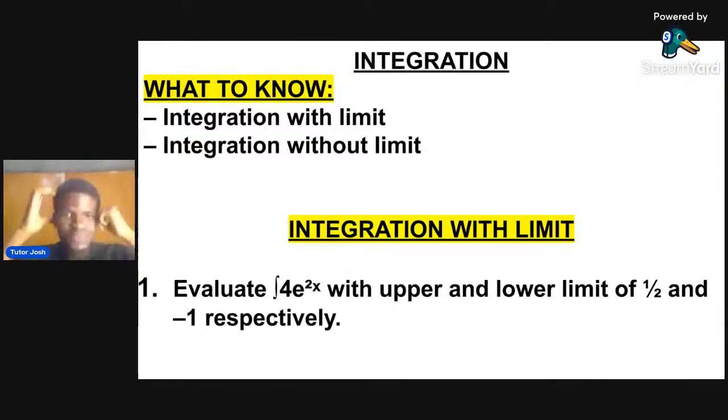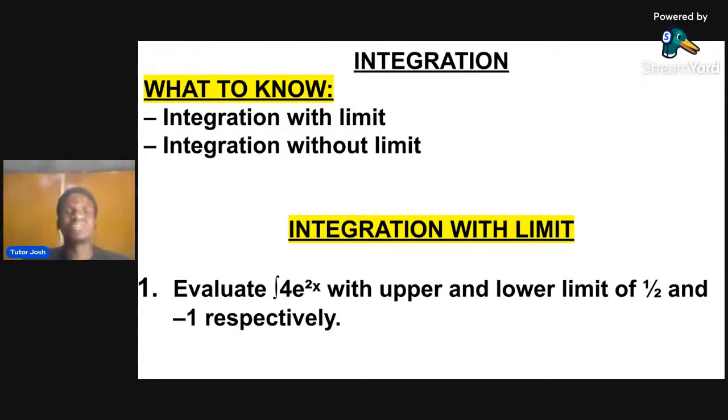For integration, there are two types of integration. Your lecturer might tell you differently, but this is the way I can solve with my calculator. That is what I know. So for me, there are two types of integration: integration with limits and integration without limits.